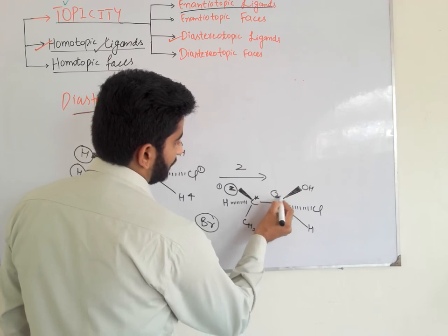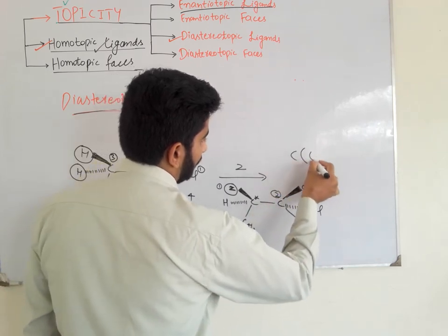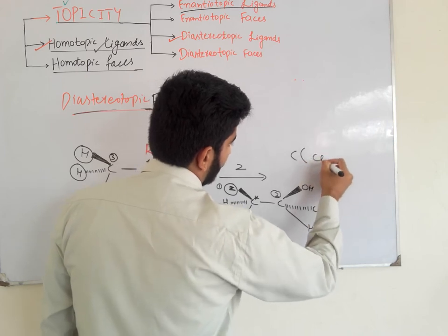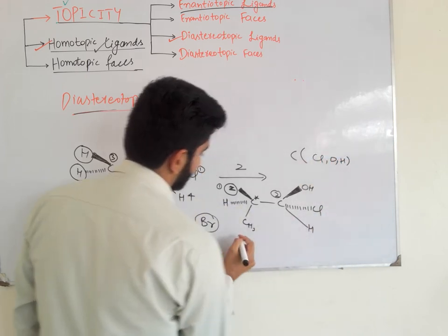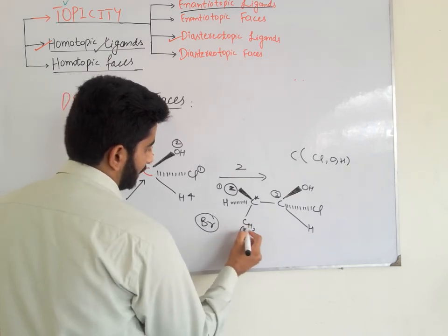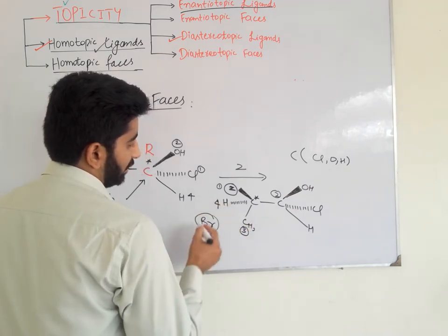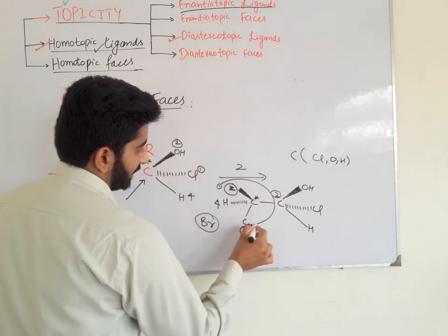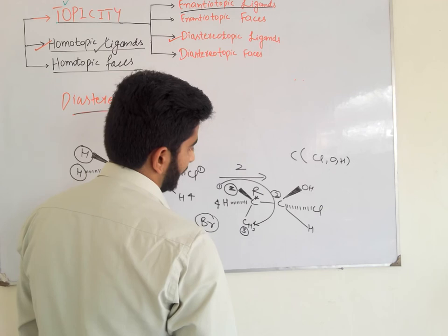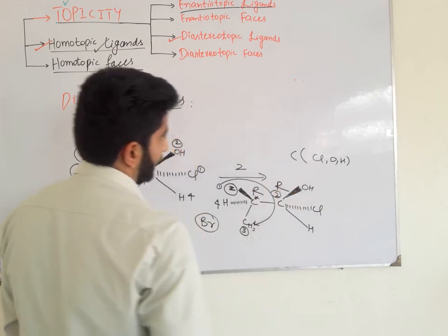It gets number 2 priority because this carbon is directly bonded with chlorine, oxygen, and hydrogen, and this carbon is bonded with hydrogen, hydrogen, and hydrogen. So it gets number 3 priority, and this gets number 4 priority. Now we see the rotation. The rotation is clockwise, so it is also an R chiral carbon.